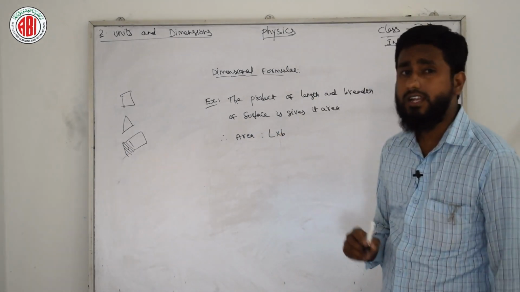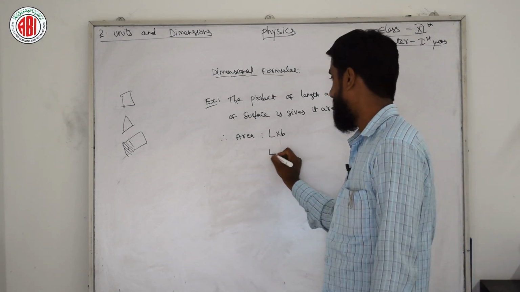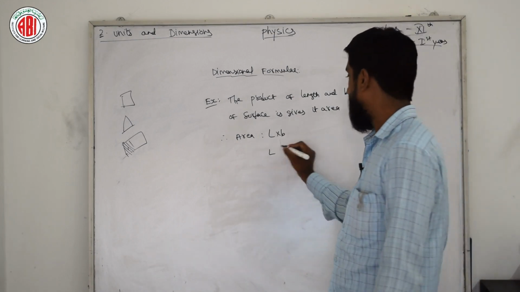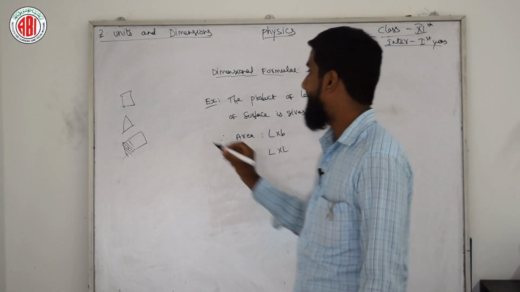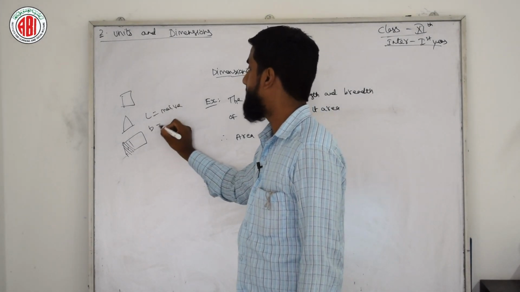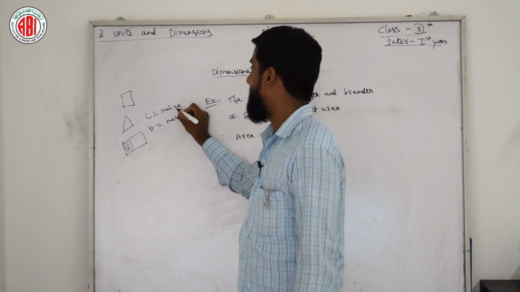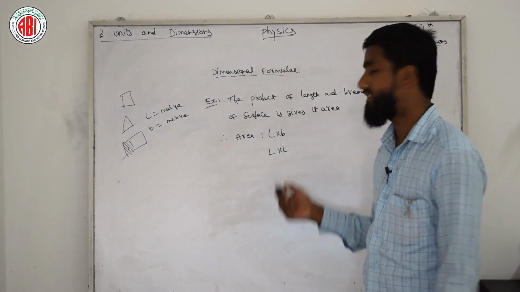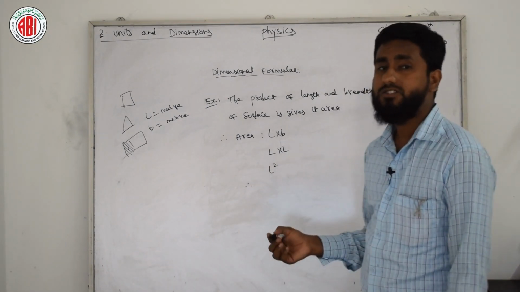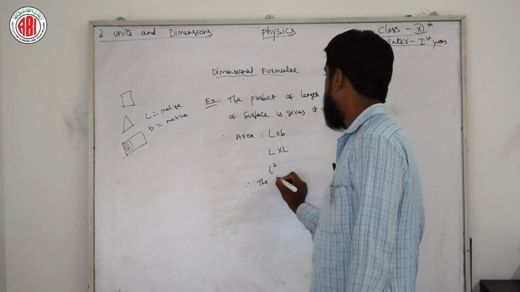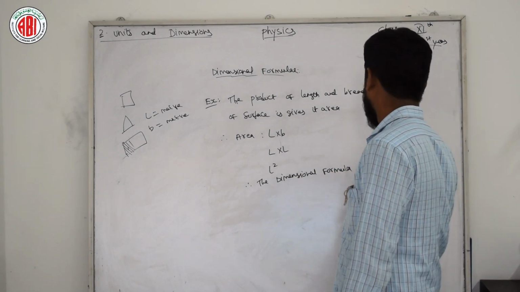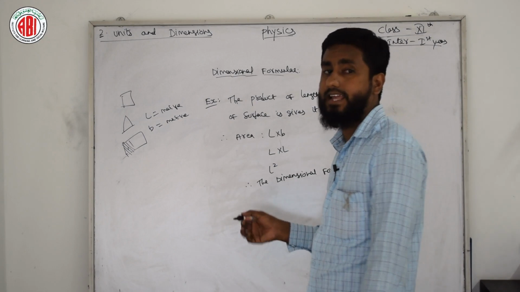Length is measured in length only, and breadth is also measured in length. If I am measuring length in meters, I am measuring breadth also in meters, so I can write L in place of B also. So it will become L square. Therefore the dimensional formula of area is L square.